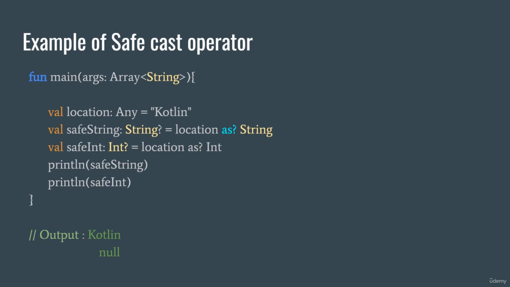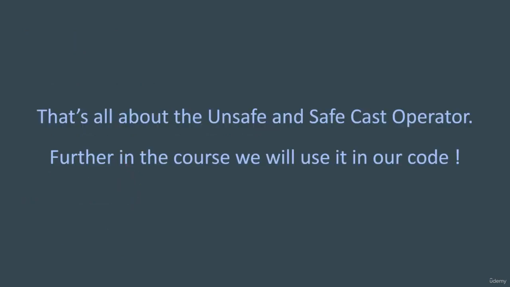So the output here is Kotlin and null. Kotlin for the safe string and null for the safe int, because it wasn't able to convert it, because Kotlin is not convertible or castable, so to speak. It's not castable into an integer.